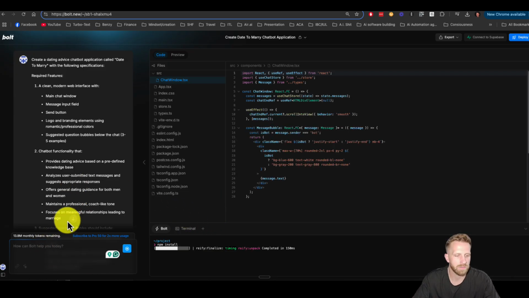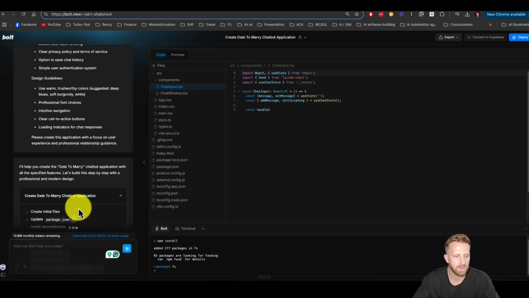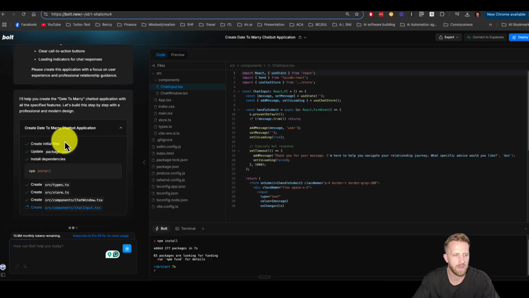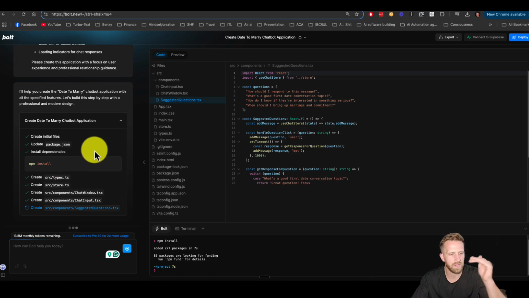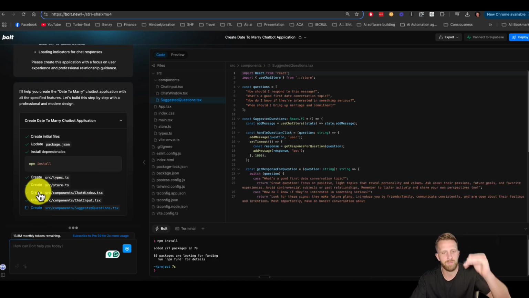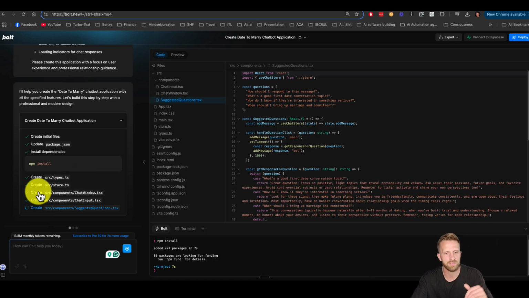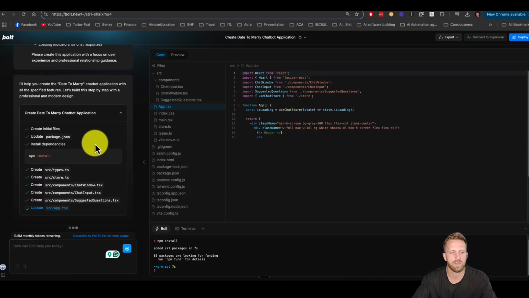There's a chat here. You can always hit undo if you mess up. The green check marks are like, ching, ching, ching, ching. Yep, we created that. So it's good when you see green, bad when you see red. When you see red, you see errors, and you've got to start troubleshooting. But so far, so good.